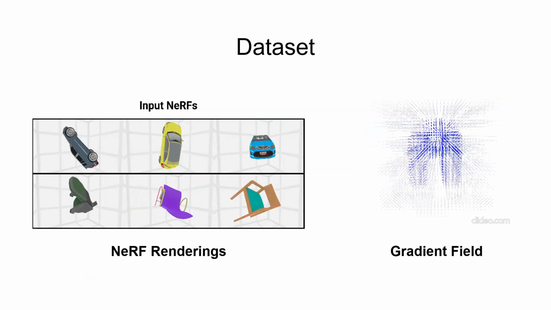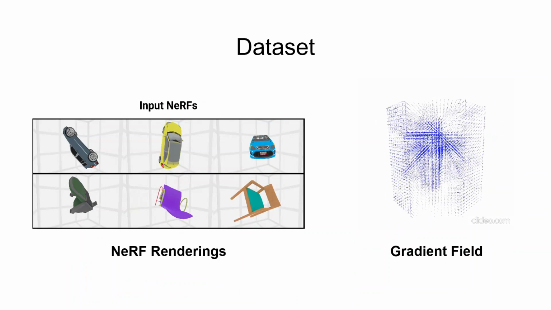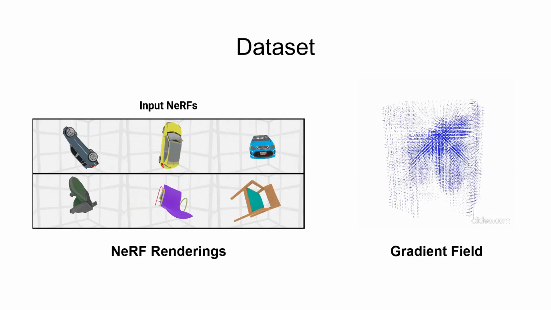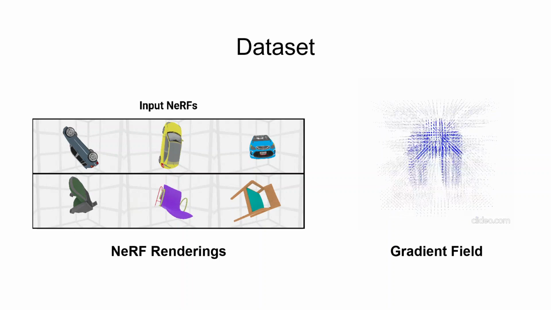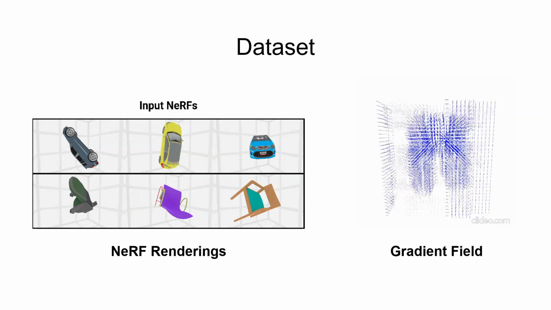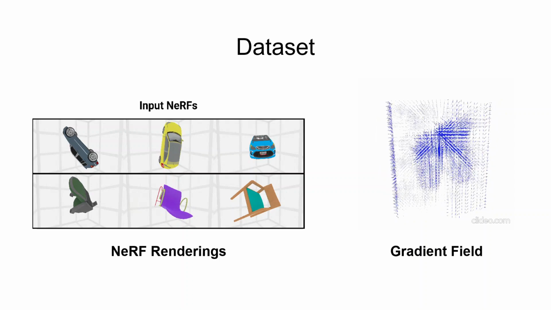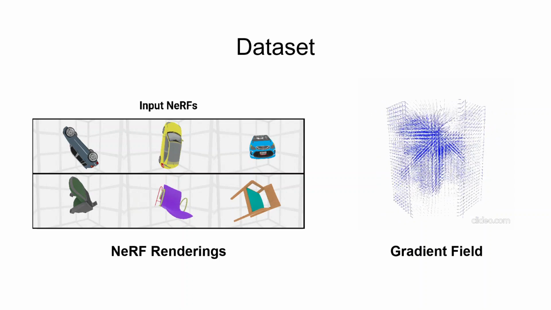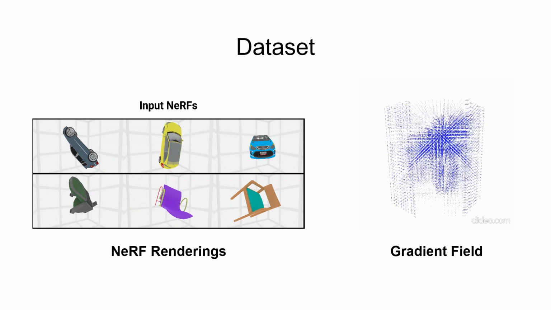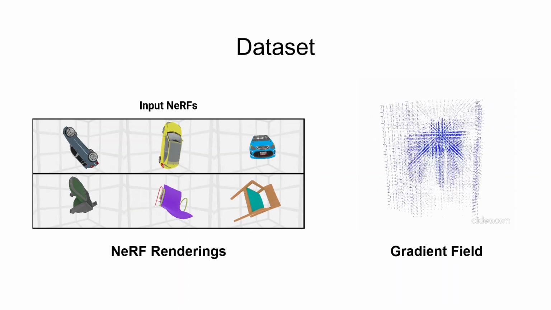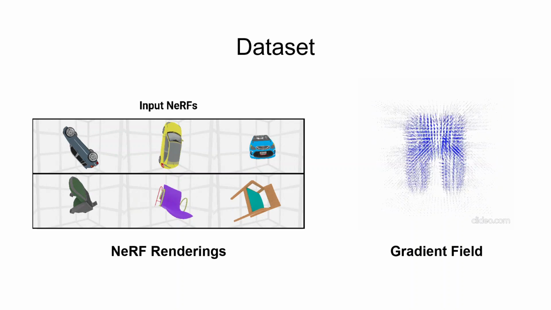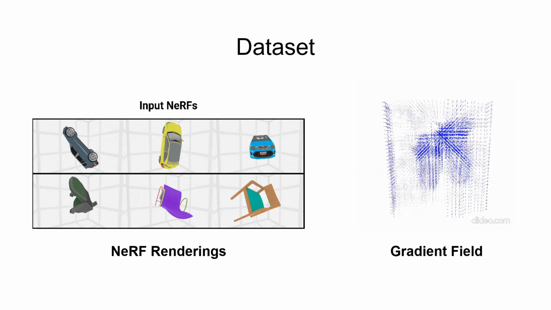There was no publicly available dataset large enough, consisting of sufficient instances to train our model, which is why we first developed a synthetic dataset of 1300 NeRF models across 13 categories using Blender. For each category, we pick 100 instances from ShapeNet, rotate the shape randomly, render 54 omnidirectional views sampled in a cube around the shape using Blender, and finally use these views to train 100 NeRF models per category to obtain a total of 1300 trained NeRF models.